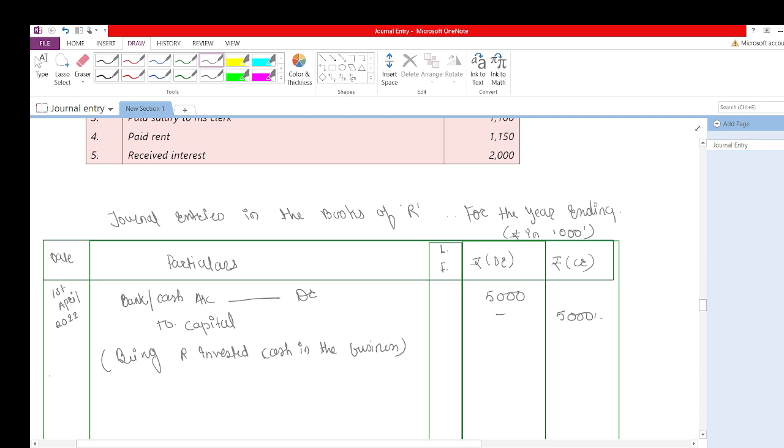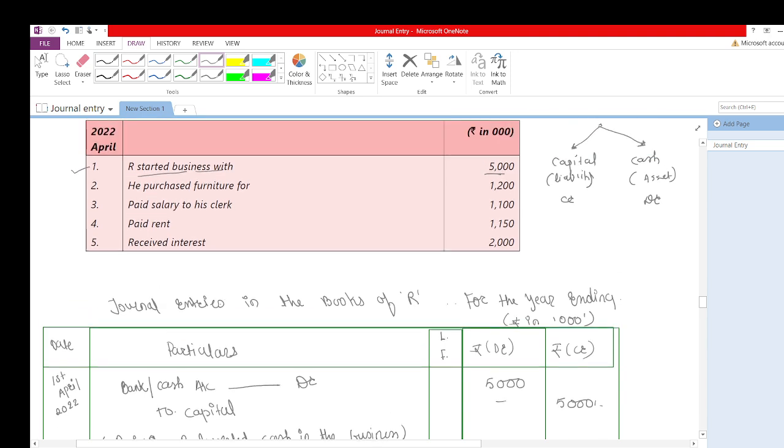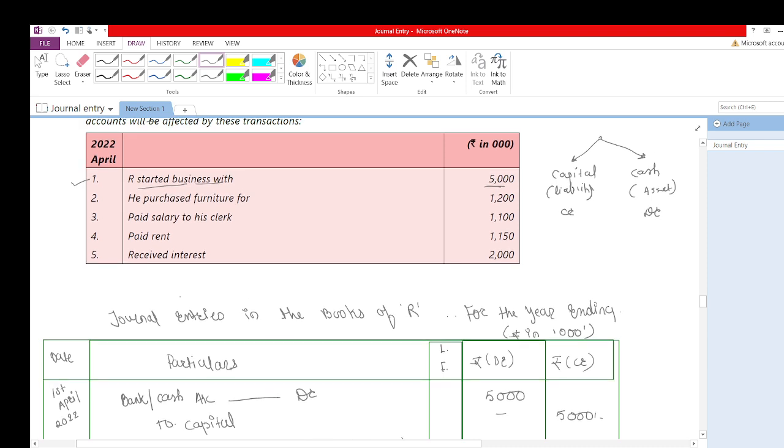Okay, now the second transaction. Just a minute. I'm just giving you very basic journal entries so you are able to understand how it will be recorded, what the format will be, and how it works. Now this is what we have done.